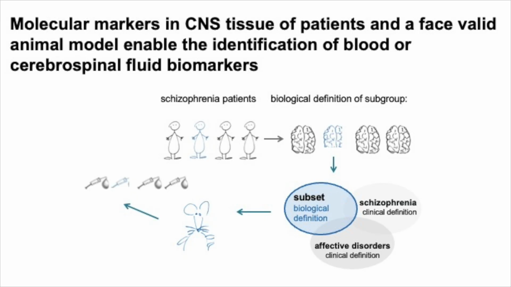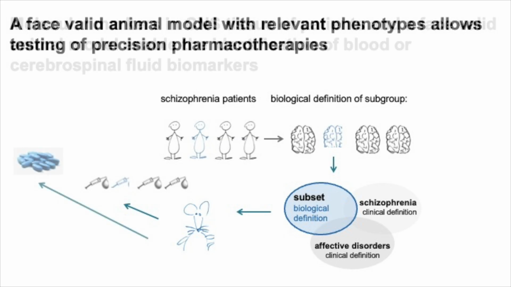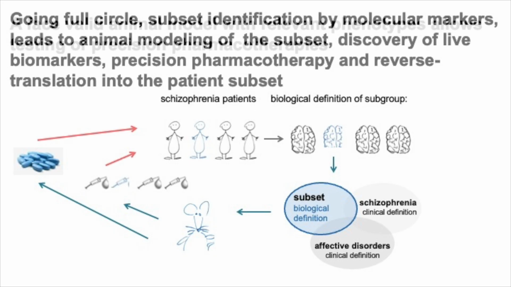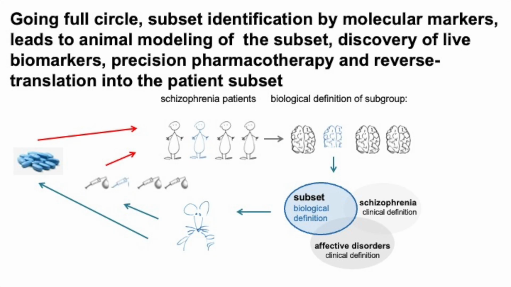Molecular markers in CNS tissue of patients and a face-valid animal model enable the identification of blood or cerebrospinal fluid biomarkers. A face-valid animal model with relevant phenotypes allows testing of precision pharmacotherapies. Going full circle, subset identification by molecular markers leads to animal modeling of the subset, discovery of live biomarkers, precision pharmacotherapy, and reverse translation back into the schizophrenia patient subset.